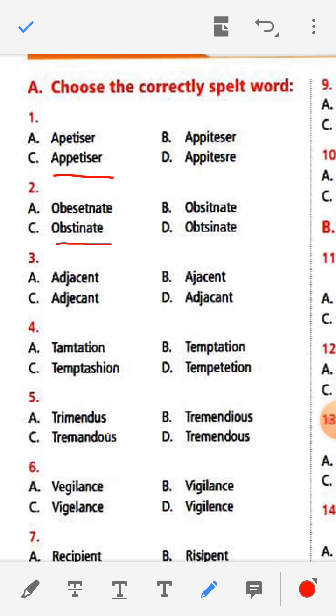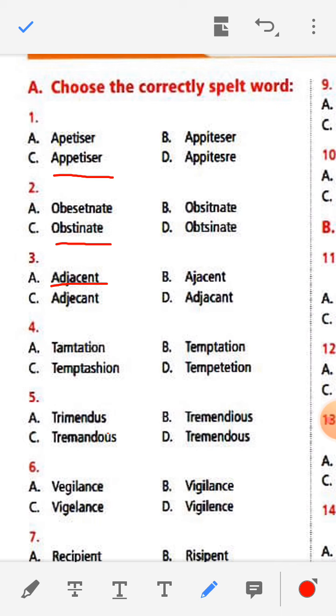Number 3, you see adjacent: ADJACENT, AJACENT, ADJECANT, ADJACANT. The correct spelling is A, ADJACENT.